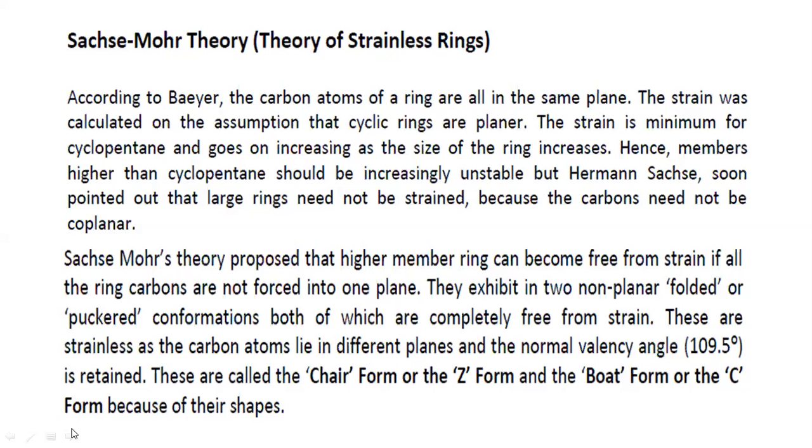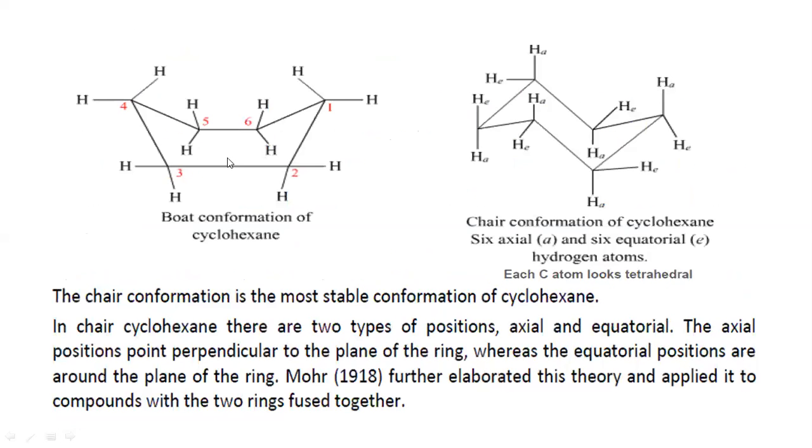So we will discuss these shapes and structures. This is a boat conformation of cyclohexane. Here we can compare the Bayer strain theory and the Sachse-Mohr model. Majority of the time we will compare this model with the Bayer strain theory. According to Bayer strain theory, there is deviation from the bond angle, which may give strain to the carbon atom.